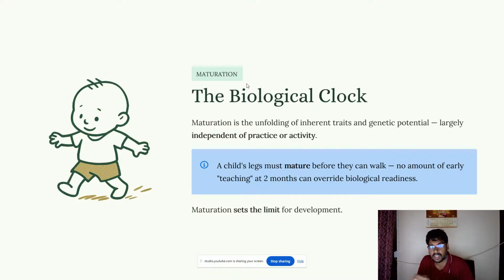A child has to develop his legs to walk, and till the time the child attains 2 months, the child is not ready for the teaching. Only once the child attains 2 months is he ready for basic teaching like sign language. They learn signs, they understand expressions, they give gestures. All this happens only after the child attains 2 months. So maturation sets the limit for development. This is also one of the important aspects.